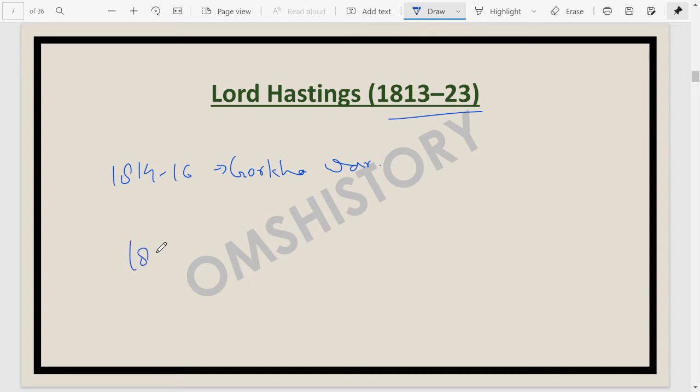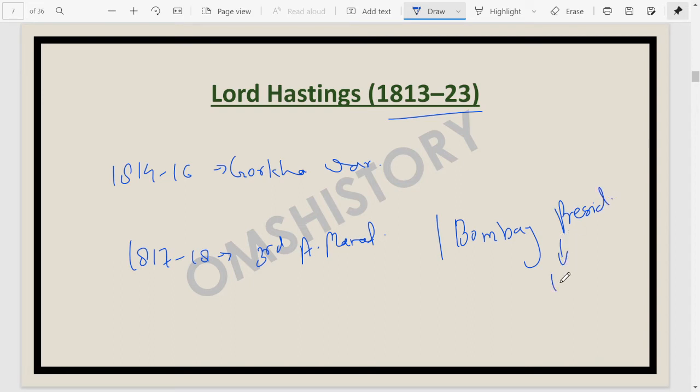During his time period only, in 1817-18, the Third Anglo-Maratha War happened. After the result of this Third Anglo-Maratha War, the Peshwaship was abolished, annexation of all his territories happened, and the creation of a Bombay Presidency happened. Bombay Presidency was created here after Madras. We have Bombay Presidency created in 1818.